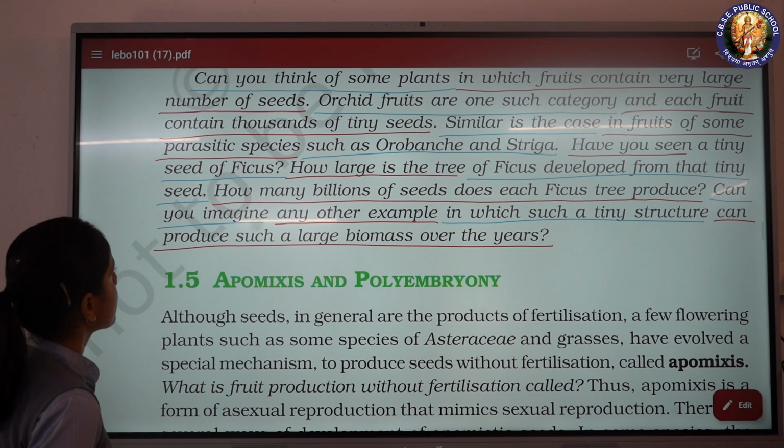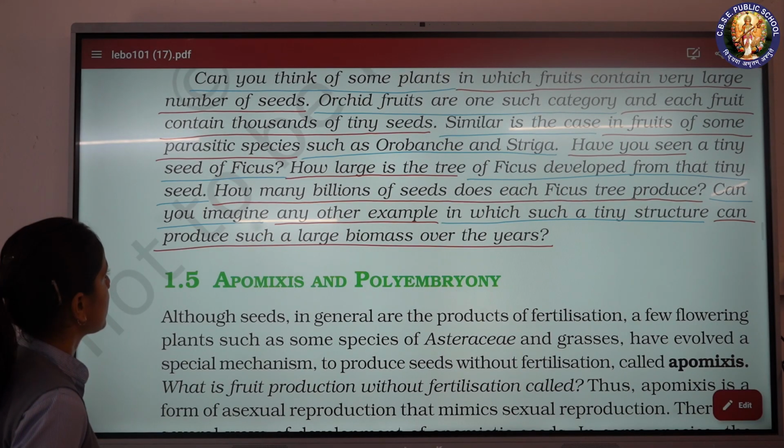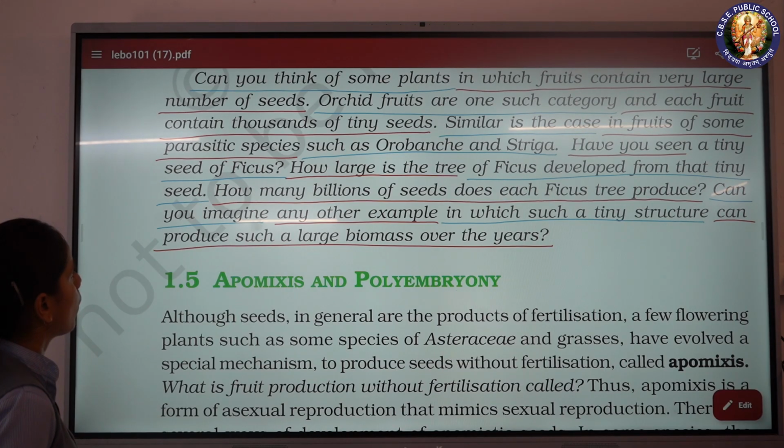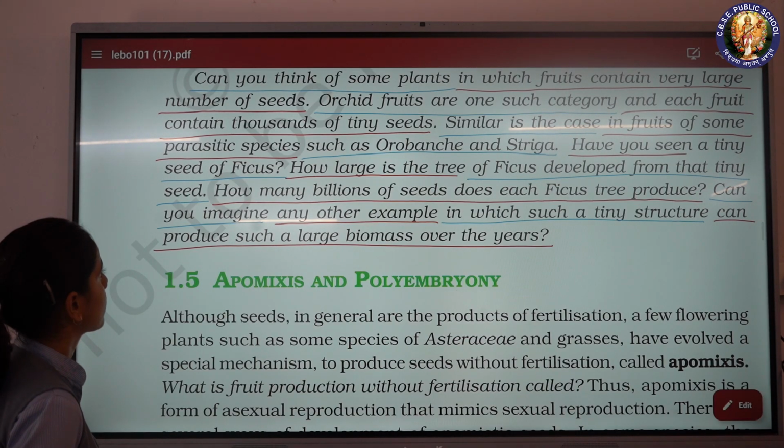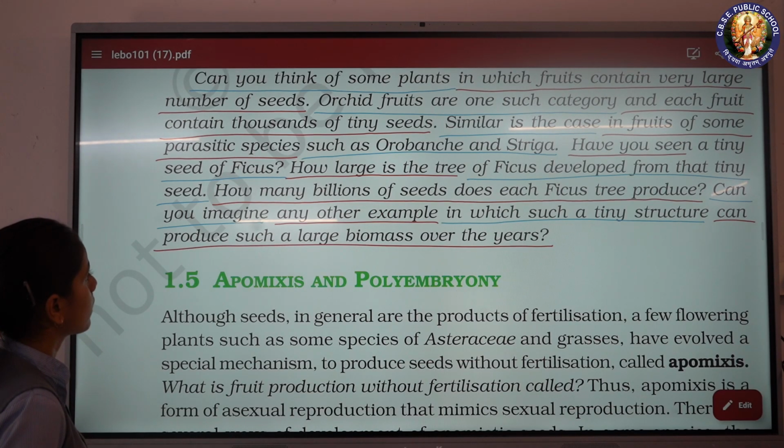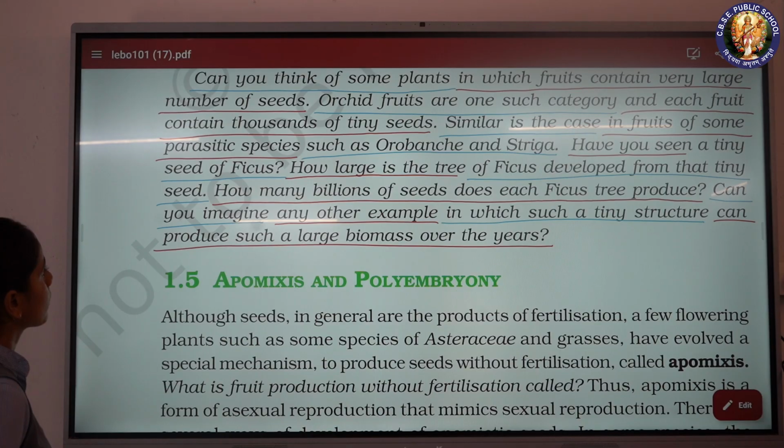Can you think of some plants in which fruits contain a very large number of seeds? Orchid fruits are one such category, and each fruit contains thousands of tiny seeds. Similar is the case in fruits of some parasitic species, such as Orobanche and Striga. Have you seen a tiny seed of ficus?